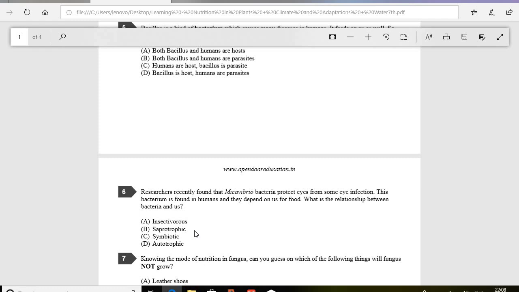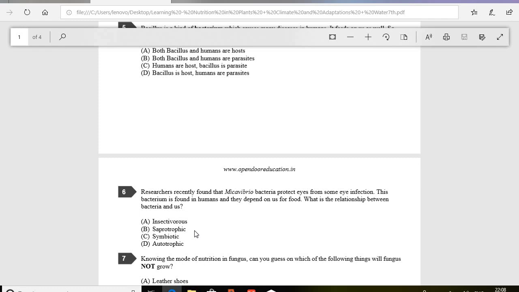This bacterium is found in humans and depends on us for food. What is the relationship between bacteria and us? So the correct answer is option C, symbiotic. As we know, a symbiotic relationship is one where both sides mutually benefit.